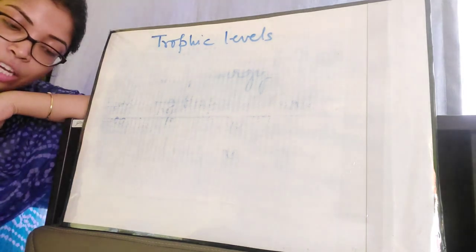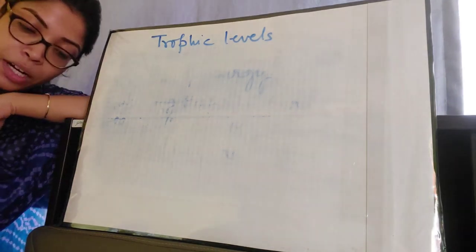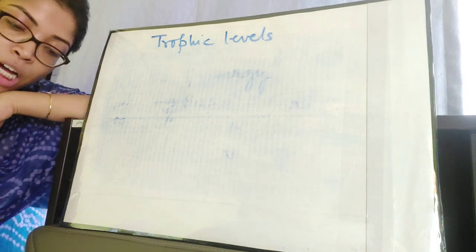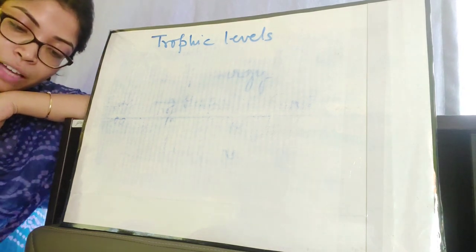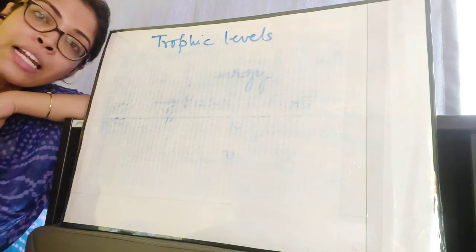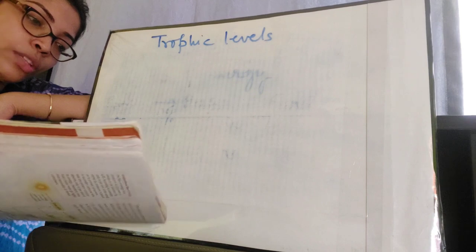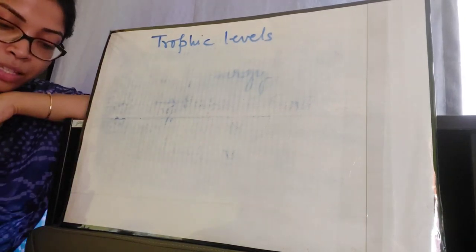And finally, the large carnivores or the top carnivores or tertiary consumers that feed on the small carnivores constitute the fourth trophic level, for example eagle, tiger and lion.